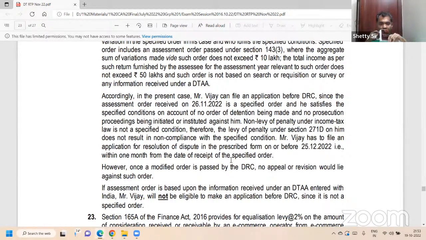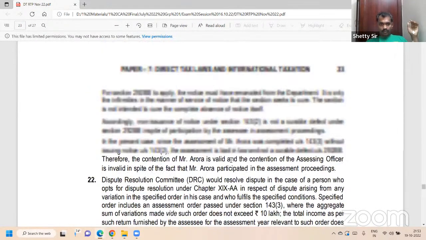Next line, in red ink: No DRC. Hence, it is not a specified order. Underline the words specified order. No DRC, dispute resolution committee.